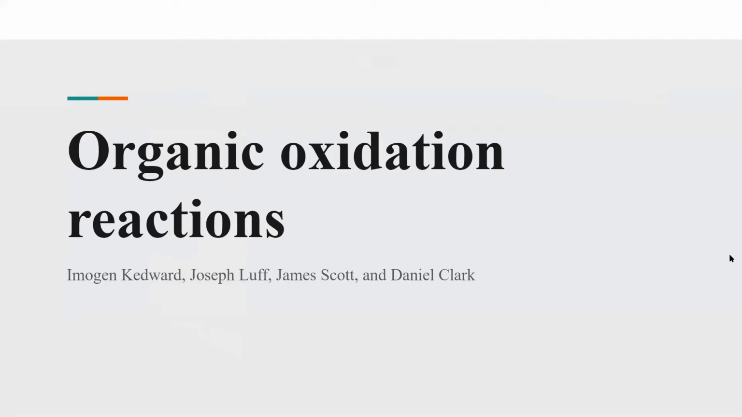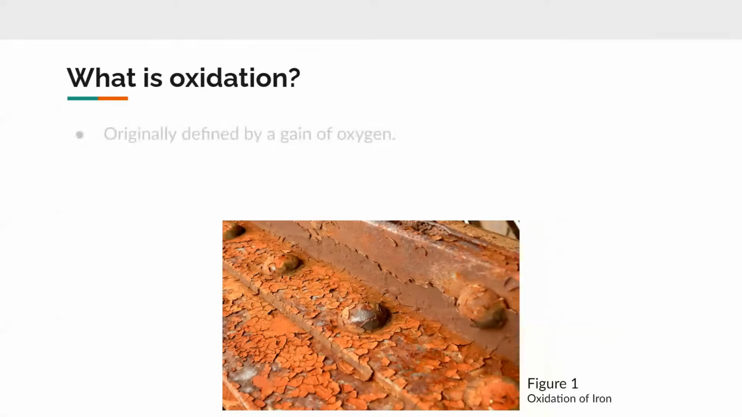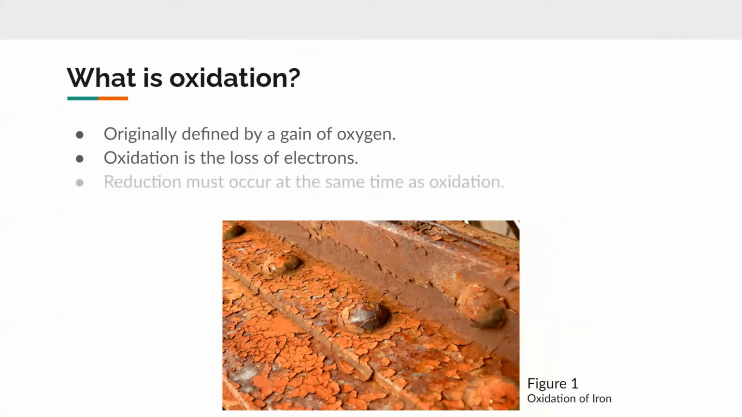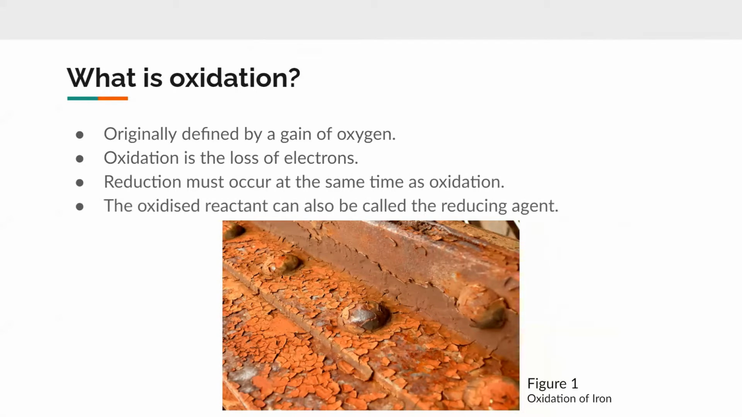Scientists originally defined oxidation as when a substance gains one or more atoms of oxygen. However, it can also be considered as the loss of electrons. In order for oxidation to occur and for there to be a transfer of electrons, it must happen simultaneously with reduction. This is known as a redox reaction. In this reaction, the substance that's been reduced is known as the oxidizing agent.